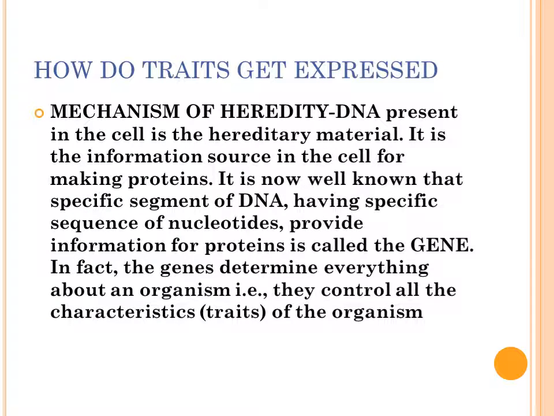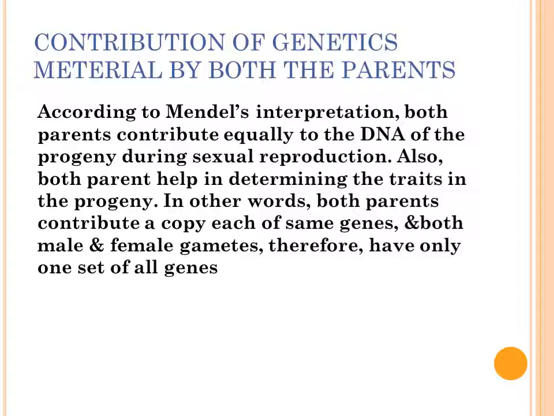Now, how do traits get expressed? How do traits express themselves? Mechanism of heredity. DNA present in each cell is the hereditary material. It is the information source in the cell for making proteins. It is now well known that a specific segment of DNA having a specific sequence of nucleotides provides information for proteins and is known as the gene. In fact, the genes determine everything about an organism. It means they control all the traits of the organisms.